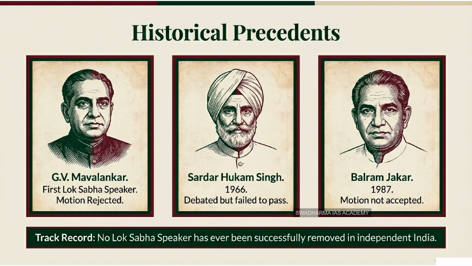In 1966, a motion was brought against Speaker Sardar Hukum Singh. Again, it was debated but ultimately failed. Then in 1987, there was a very famous incident involving Speaker Balram Jakhar. The motion was moved by Somnath Chatterjee, who ironically later became one of our most respected speakers himself. The opposition at that time alleged that Jakhar had been biased in delaying certain crucial debates. That motion was not even admitted.